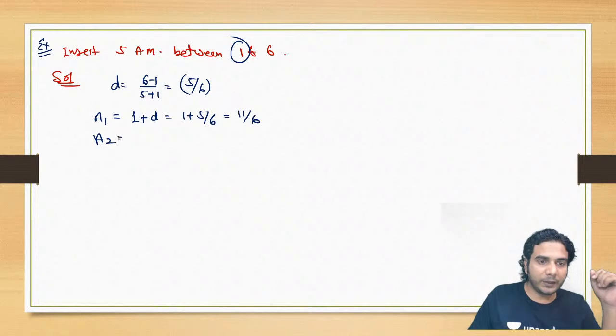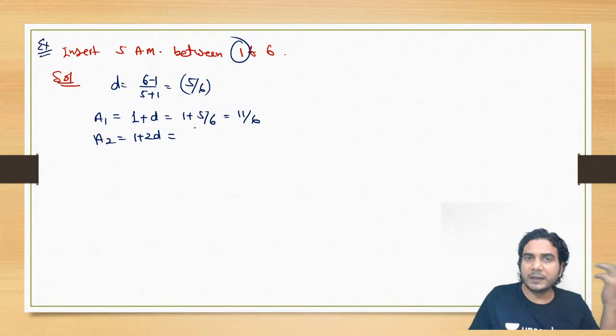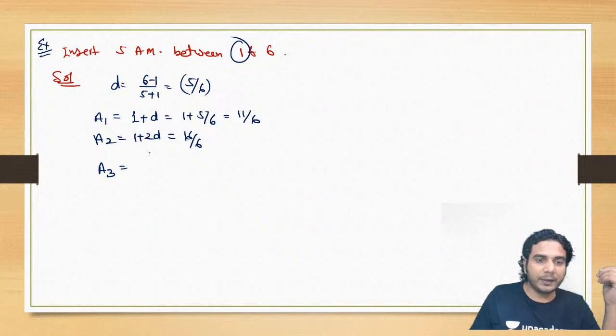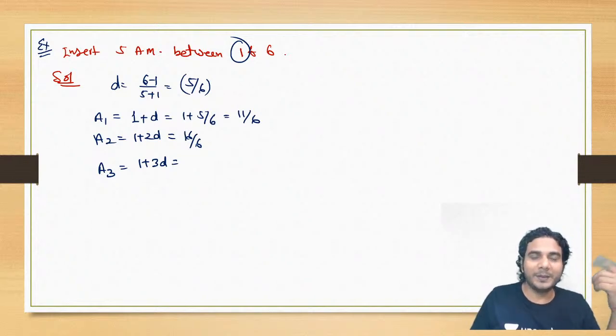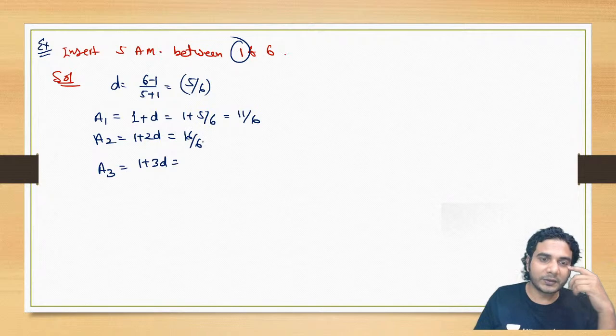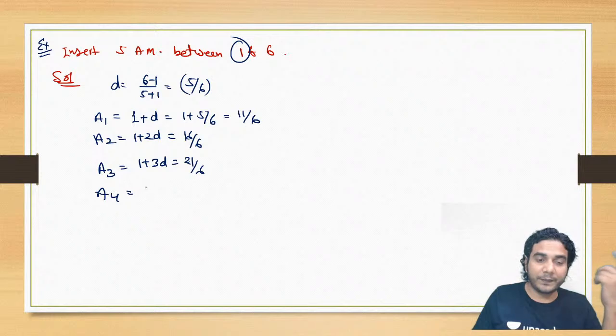Then what will be A2? A2 will be 1 plus 2d. So that is 1 plus 10 by 6. So that is 16 by 6. Then A3 will be 1 plus 3d. So again add this d, d is 5 by 6. Keep adding 5 to the numerator. All right. So that is going to be 21 by 6. Then you can write A4. A4 is equal to 1 plus 4d, and that is 26 by 6.